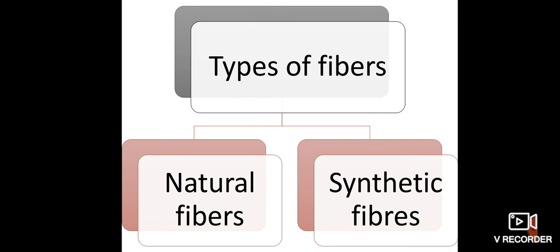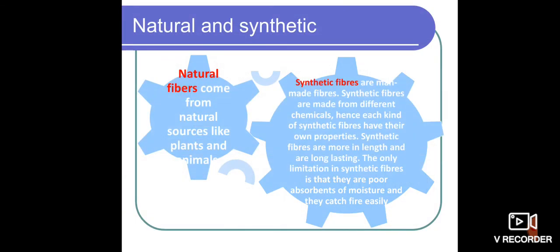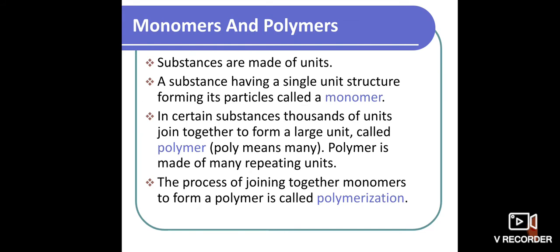So there are two types of fibers that we are going to identify: natural fibers and synthetic fibers. Natural fibers means the things that we obtain naturally, the things that we get from nature. The second one is synthetic fibers. These are man-made fibers that are extracted or prepared with the help of chemicals, and they are extracted in industries.